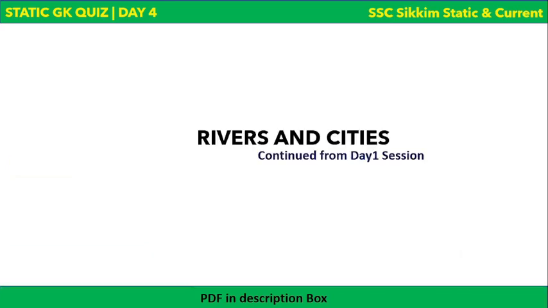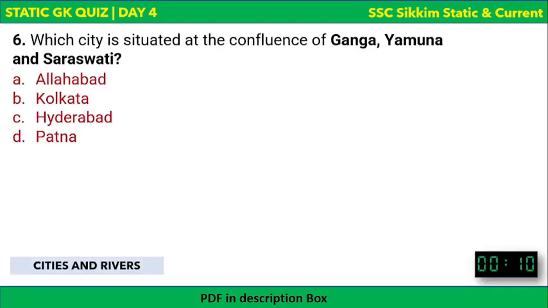Now we move on to rivers and cities, and it's a continuation from the day 1 session. The first question: which city is situated at the confluence of Ganga, Yamuna, and Saraswati? The options are on the screen and your time begins now. The time is over. The correct answer to this question is Allahabad, which we better know by the name Prayagraj. So Prayagraj is the city situated on the confluence of these three rivers.